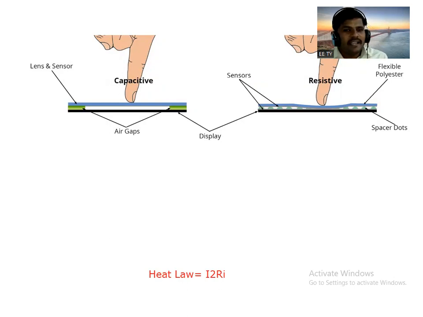Similar to that, here this sensor has one flexible polyester material, and in between the display unit and that flexible material, there are some spacer dots provided. बघा याच्यामध्ये gold dot दिलेलं आहे, right?